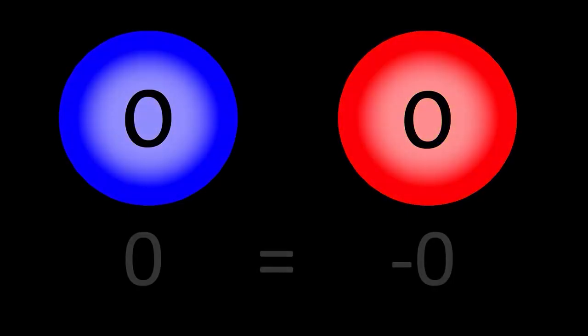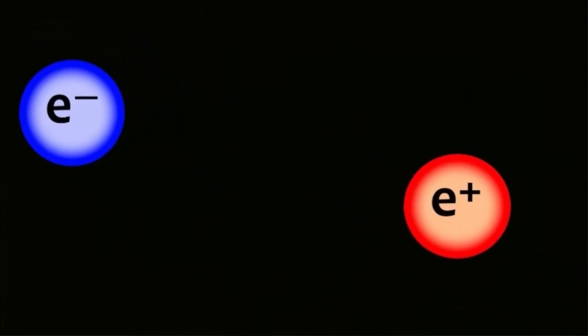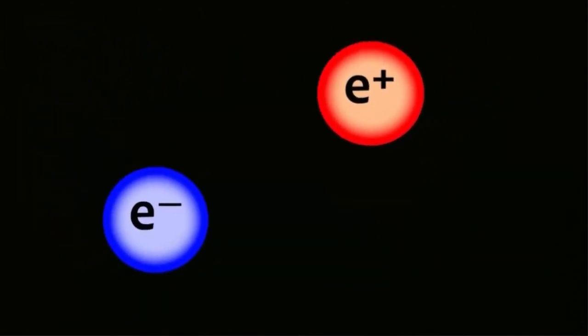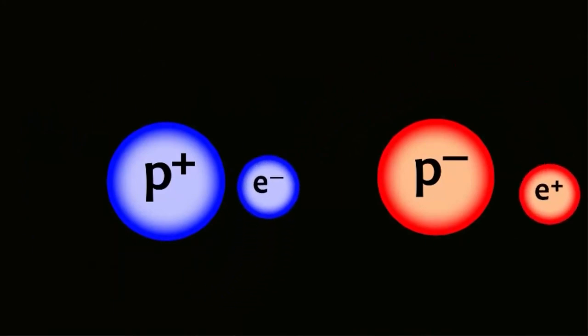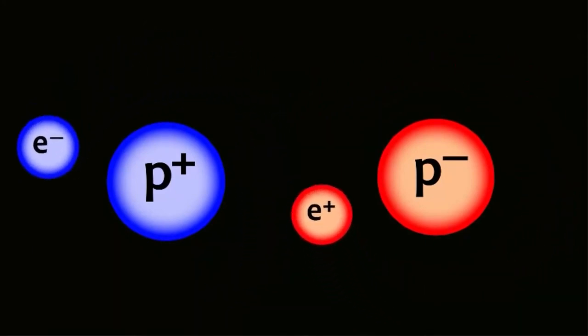Photons are particles that have zero charge, which means they are both particles and antiparticles, in the same way that zero equals negative zero. So with them, you can create both antimatter and matter. And this is one of the problems of creating antimatter and matter. A pair of particles will always be created, a particle and an antiparticle, which, unless they are quickly separated, will collide and form two photons. The thing about matter and antimatter is that, if they come into contact, they release enormous amounts of energy. Both are forms of energy that are very similar to each other and were created just after the Big Bang.